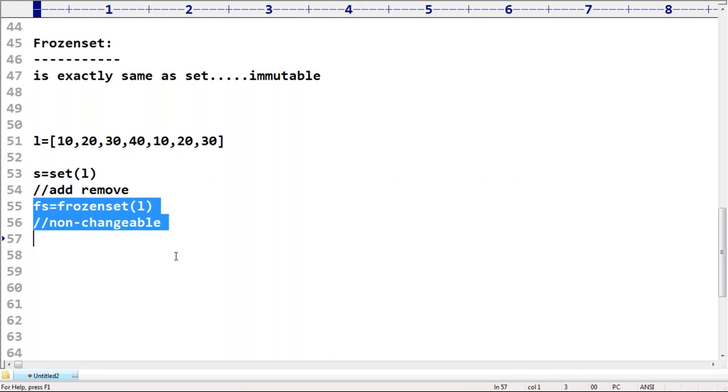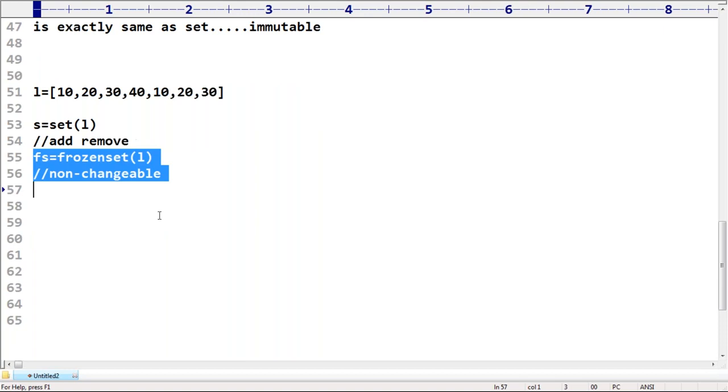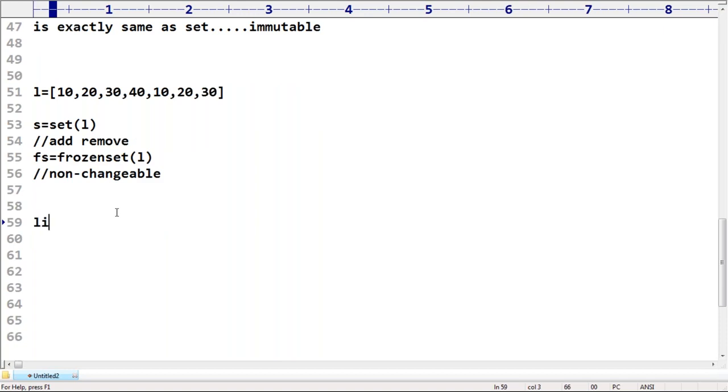Case: if you convert a list to a set, observe that I have one list which contains duplicates. Now I'm trying to convert it into a set. Can you please tell me whether duplicates will be removed or not? Yes, why not? Duplicates will be removed, because you are converting into a set.